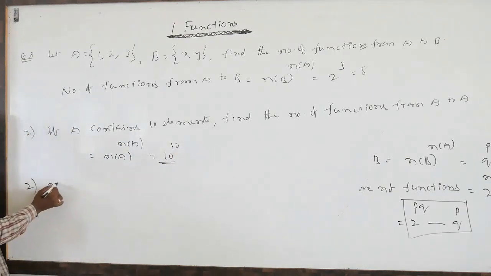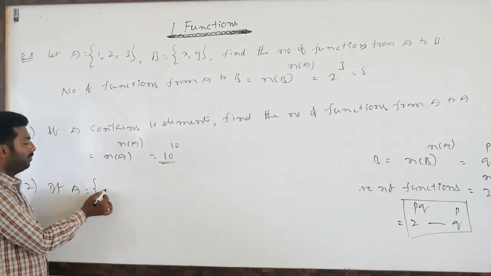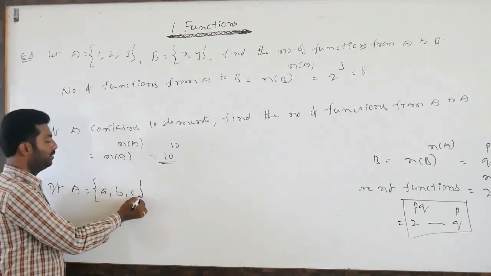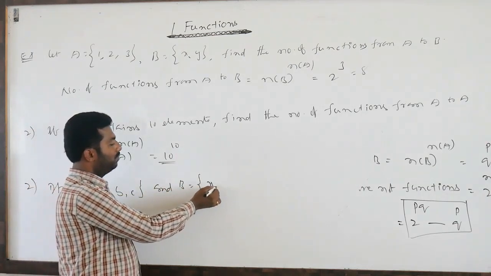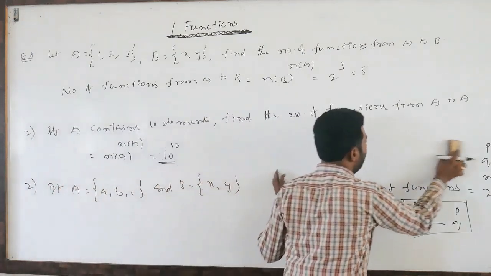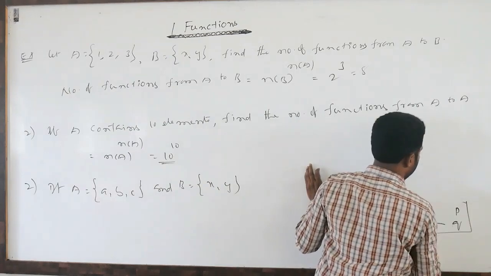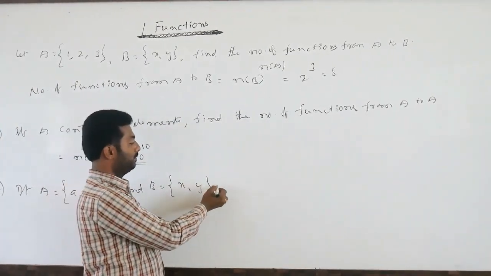Next. If A equal to a, b, c and B equal to x, y, then find the number of relations which are not functions.